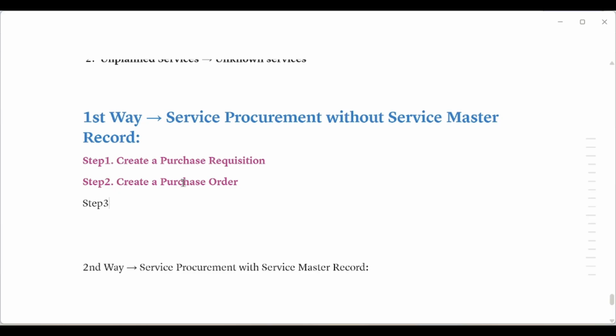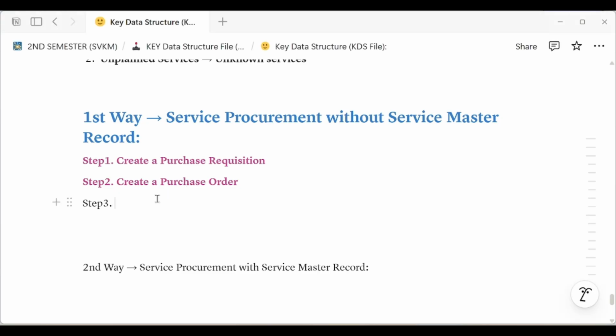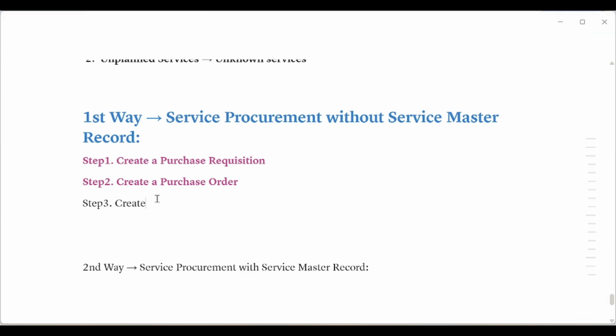Step third, after creating the purchase order, create a service entry sheet.